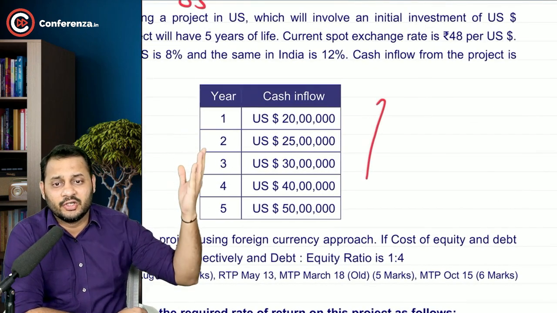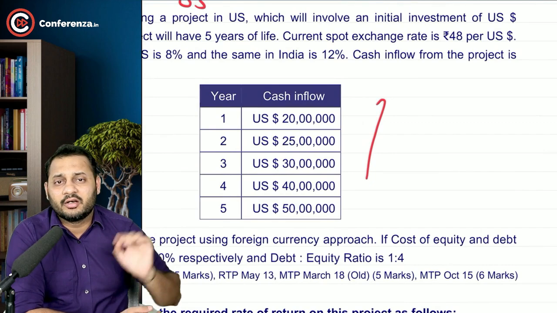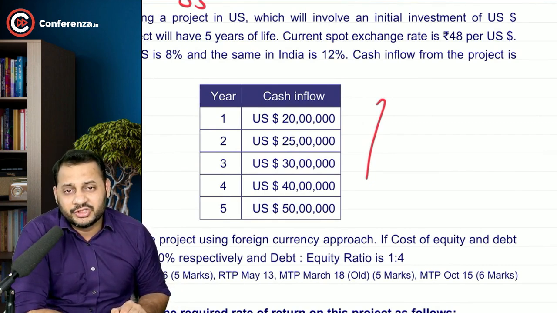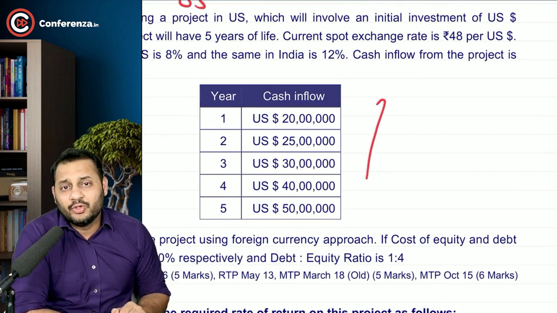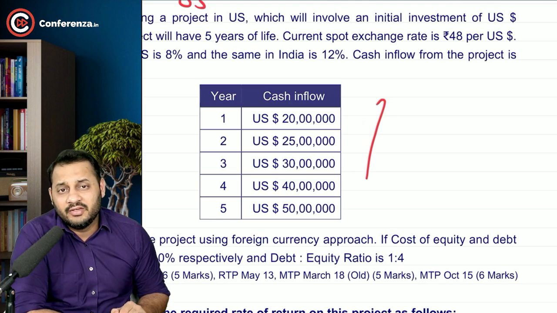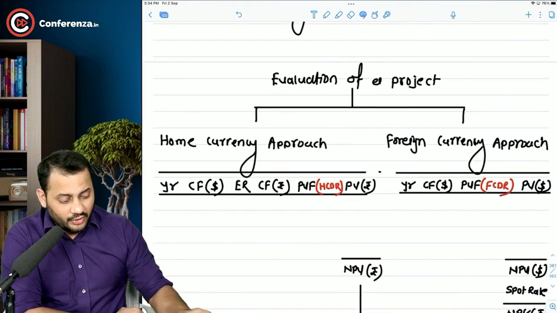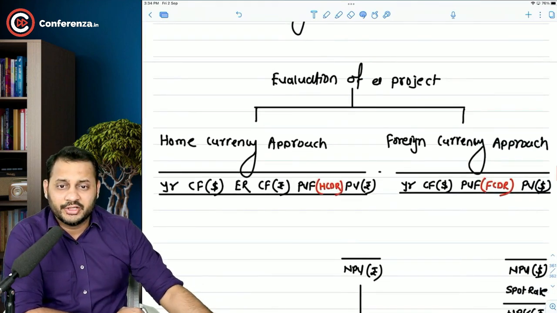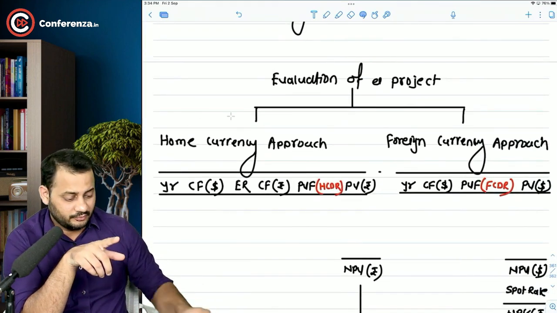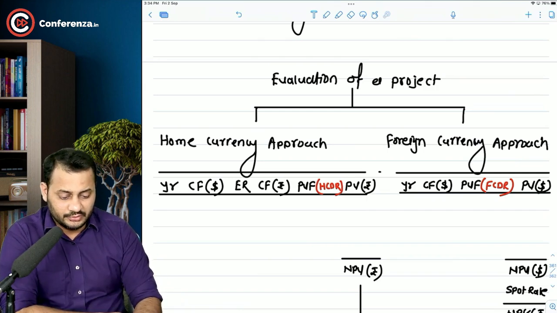Let's say like this, 1, 2, 3, 4, 5, and you are receiving cash inflows in terms of dollars. Now how to calculate NPV when the cash flows are given in foreign currency? So there are 2 different approaches to this. One is called the home currency approach and the other one is called the foreign currency approach. Have a look. Whenever you have to evaluate the project, you need to make sure which type of policy or approach you want to use.